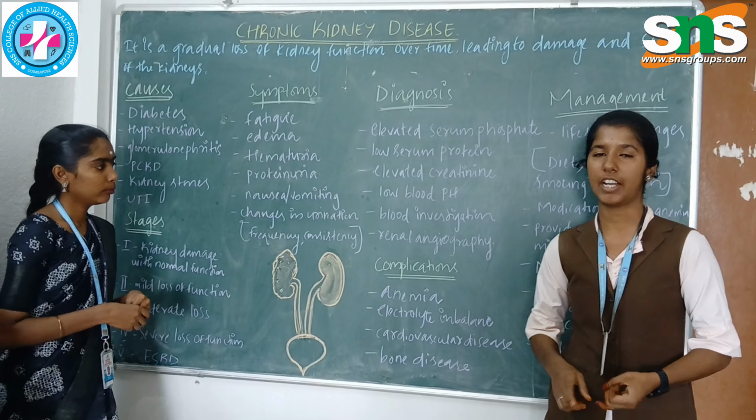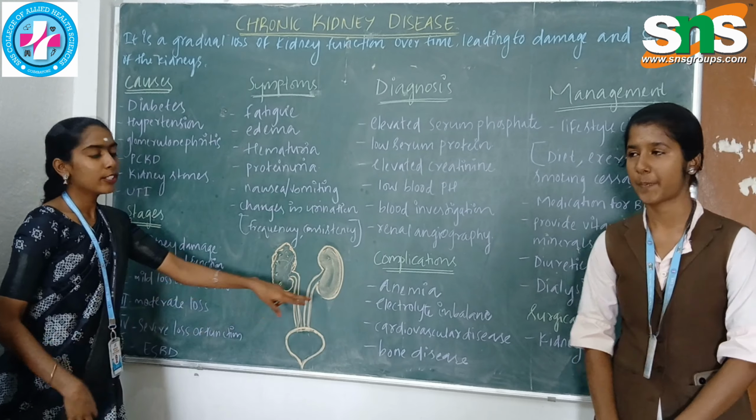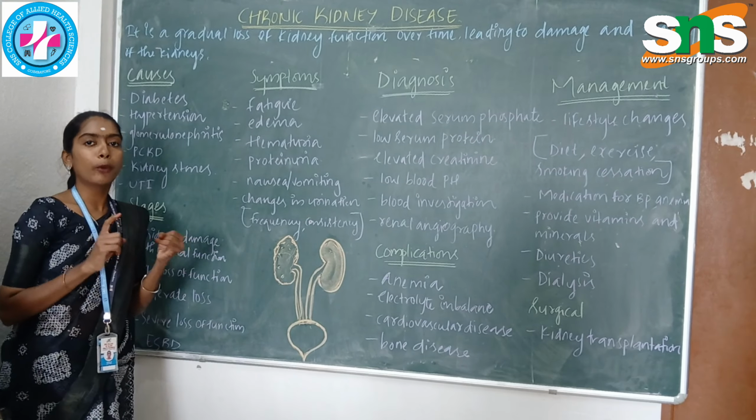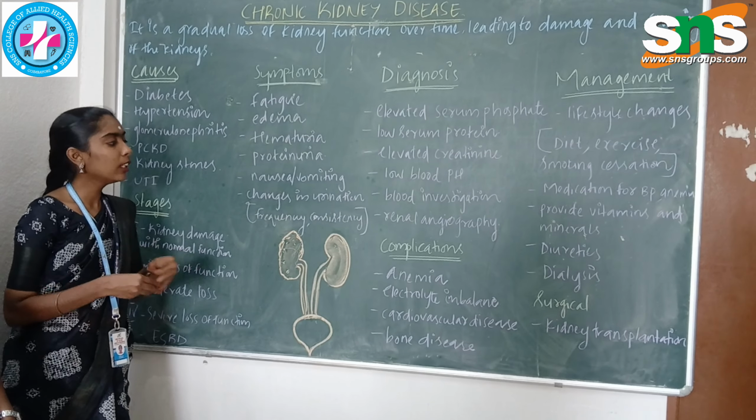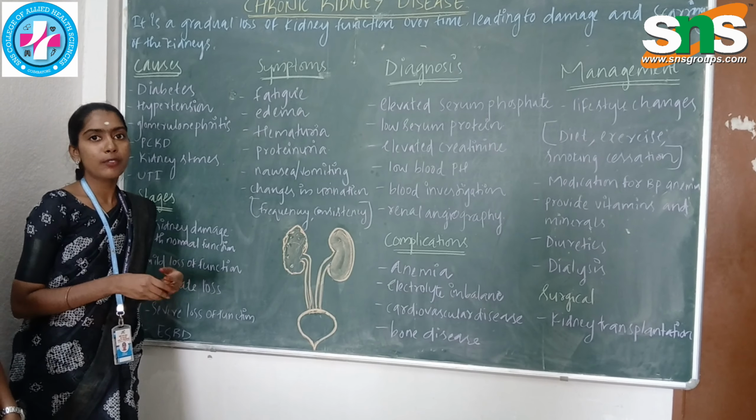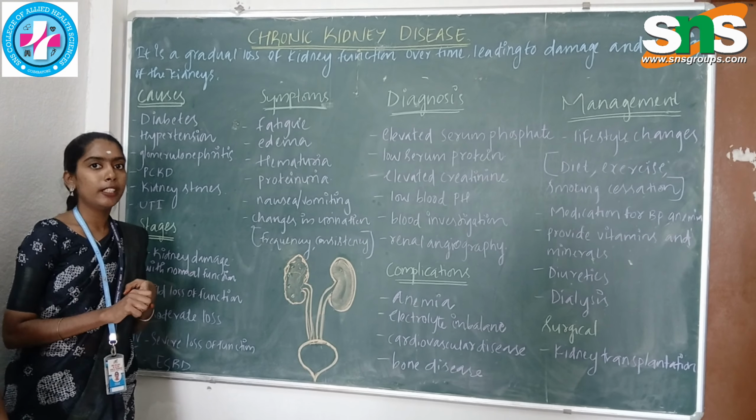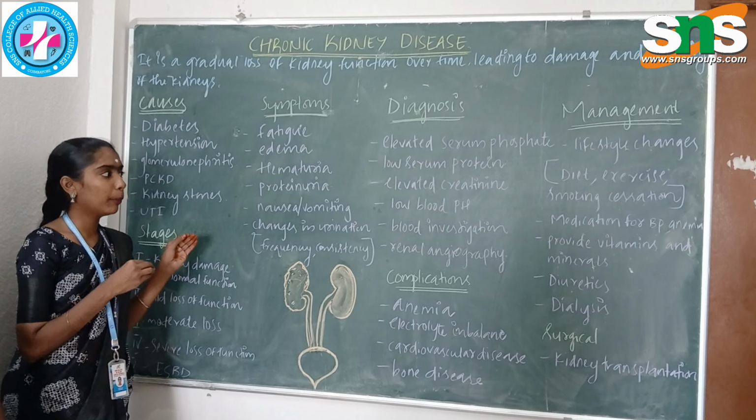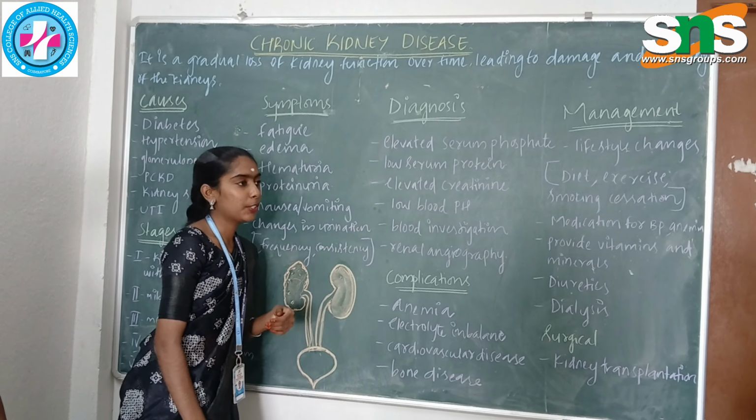Complications of CKD: anemia, electrolyte imbalance, cardiovascular disease, bone disease. These are all complications due to improper blood filtration and waste elimination. These complications will occur, and also heart disease, hypertension, and diabetes mellitus will occur due to prolonged kidney damage. Next, management will be explained by Lakshmi Priya.